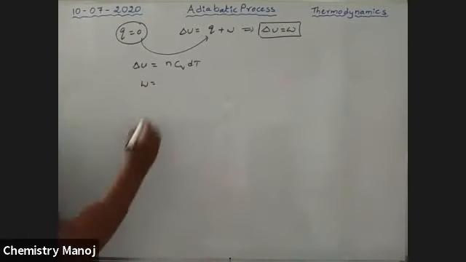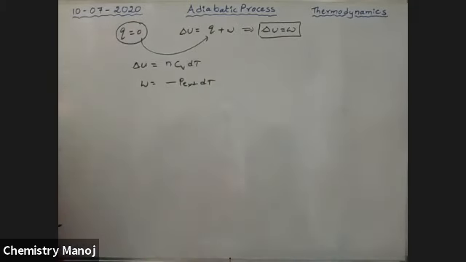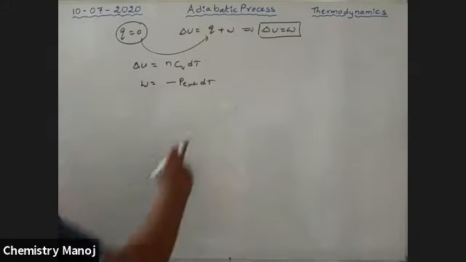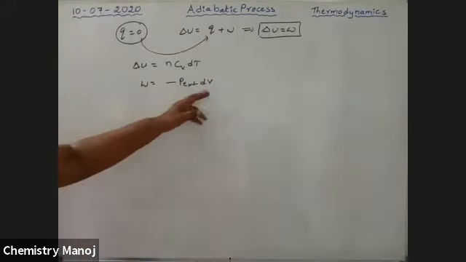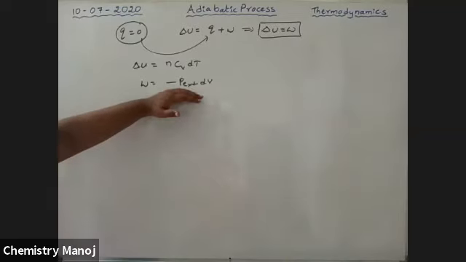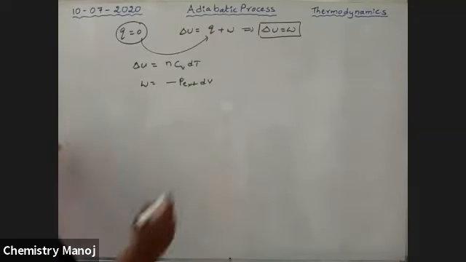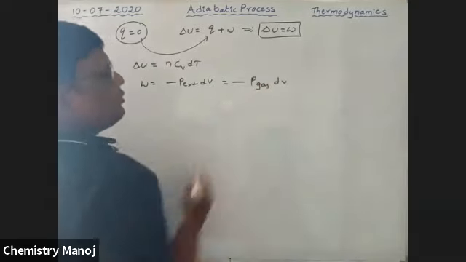That is work done. W is equal to minus P external into dV. Sorry, not dT, it is dV. Minus P external into dV, at any point, whether it is a reversible or irreversible process. So generally, P external is equal to the pressure of the gas. That implies W is equal to minus P of the gas into dV.